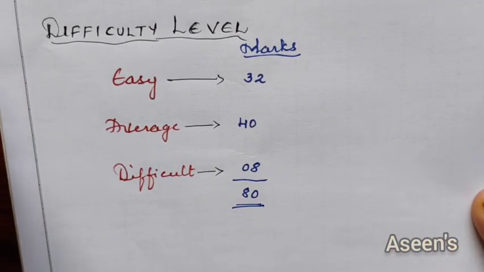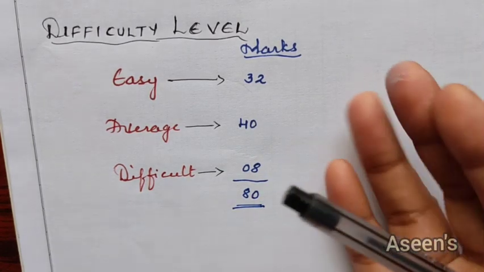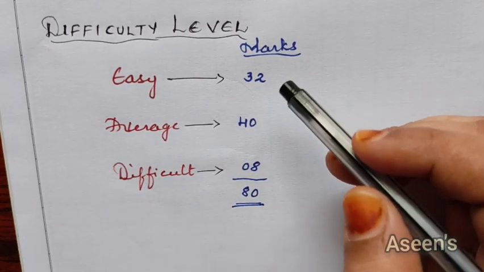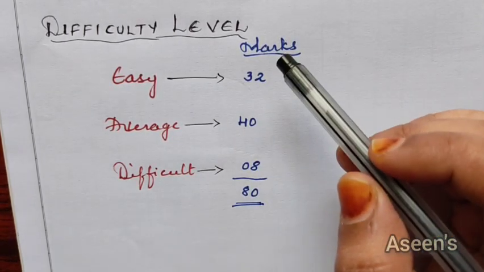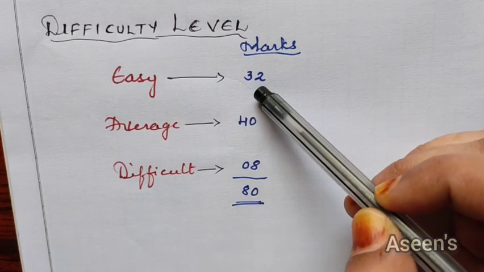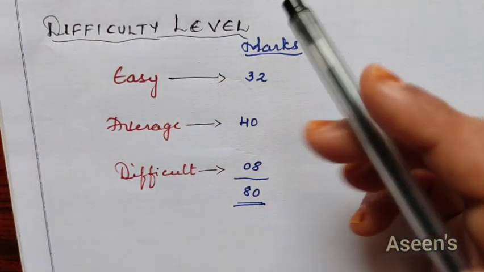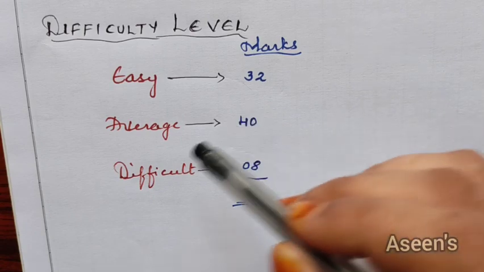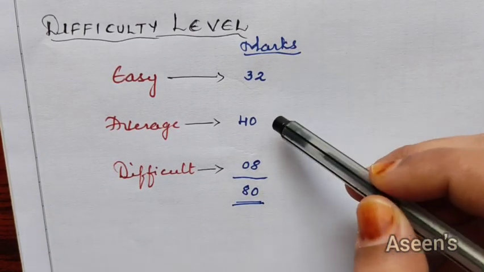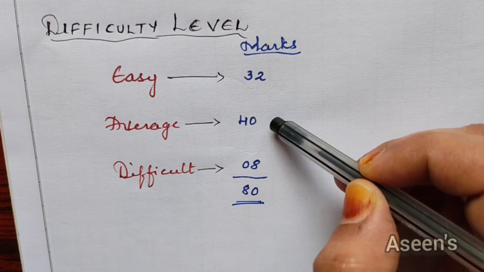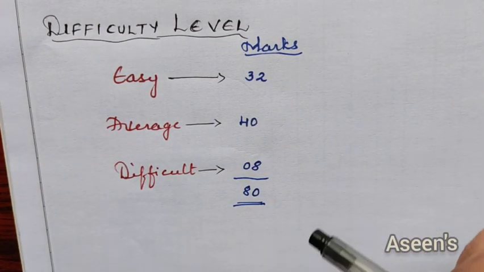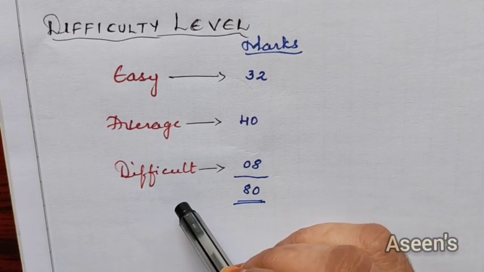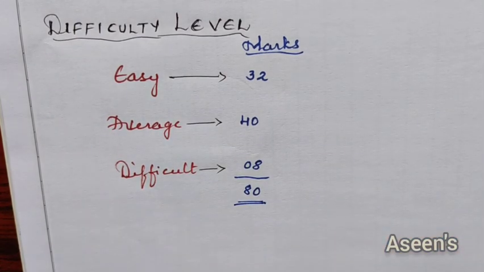Now talking about the difficulty level for this year. Every time it used to be more, but this year, considering the conditions, they have changed the difficulty level. So from your 80 marks paper, you are going to get 32 marks of questions which will be quite easier, very much easier to understand and answer. And average level questions, you will have a total of 40 marks. And the remaining 8 marks will account for the difficult level questions. So total of 80 marks.